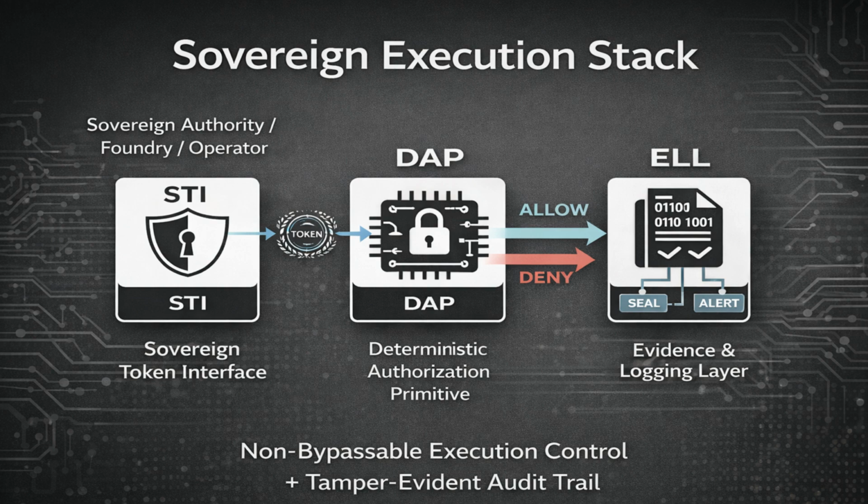My solution has three parts. First, STI, the Sovereign Token Interface, which injects a sovereign policy token through a one-way path. Second, DAP, the Deterministic Authorization Primitive, a non-bypassable hardware gate that decides allow or deny. Third, ELL, the Evidence and Logging Layer, which records every authorized and denied event for audit and forensics.